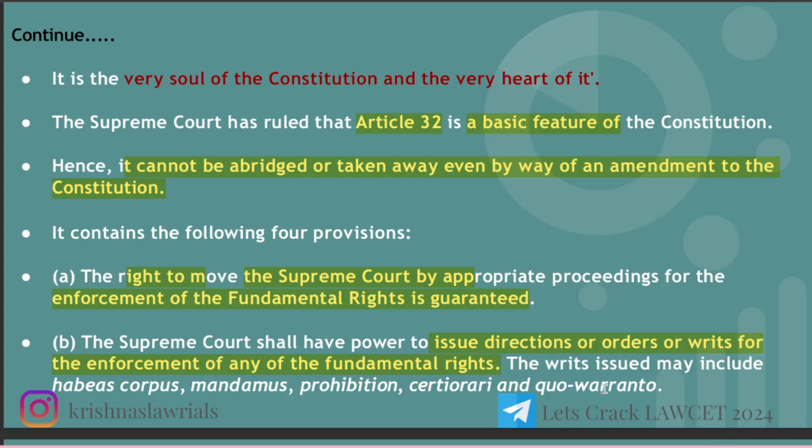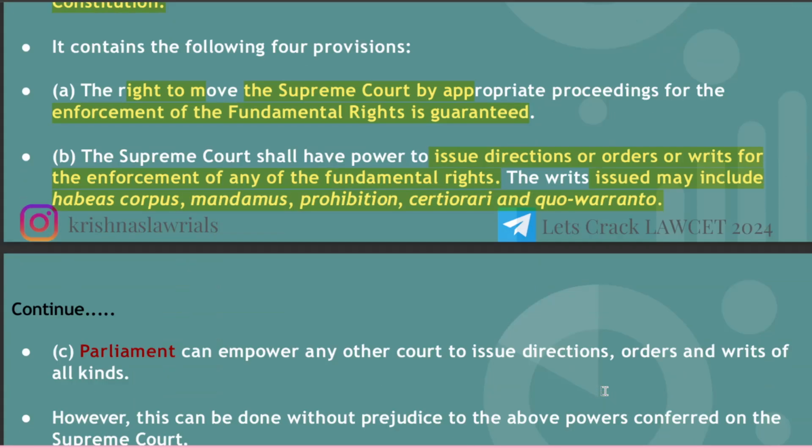They can even issue writs, that is a kind of judgment. We will be filing a writ and they'll be issuing a writ. Under this order, direction or writ, the fundamental right will be enforced. The writs issued may include habeas corpus, mandamus, prohibition, certiorari, and quo warranto.